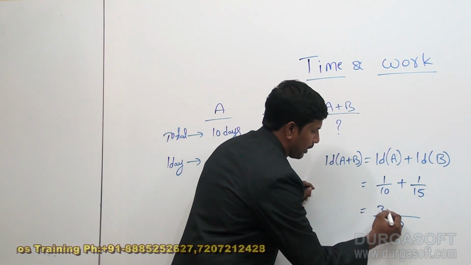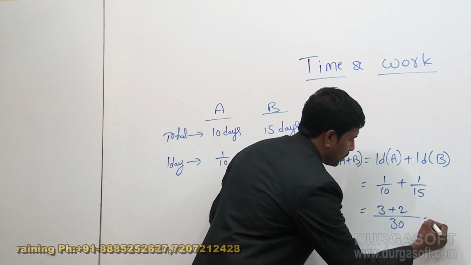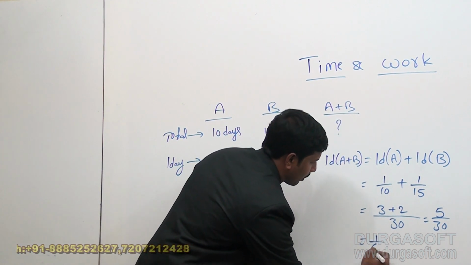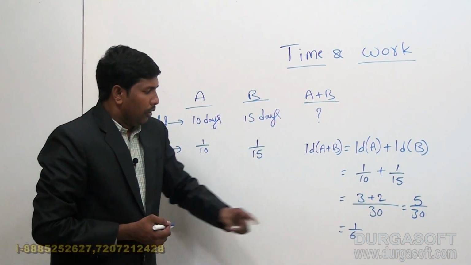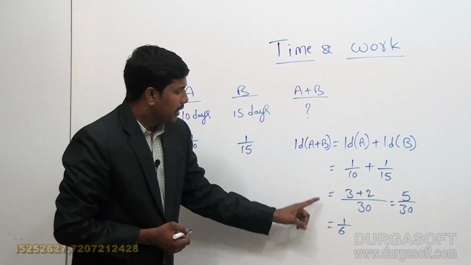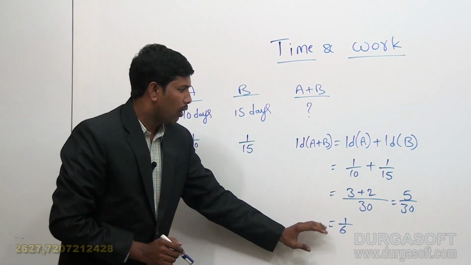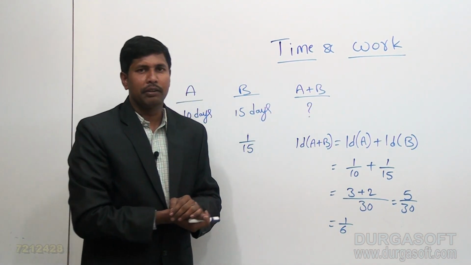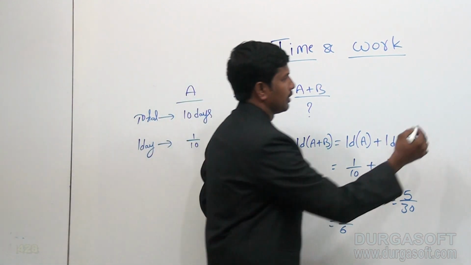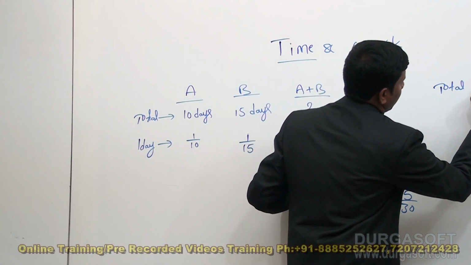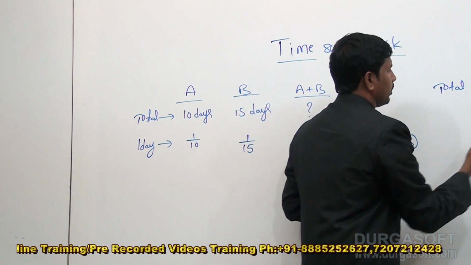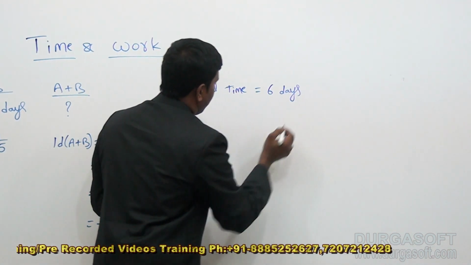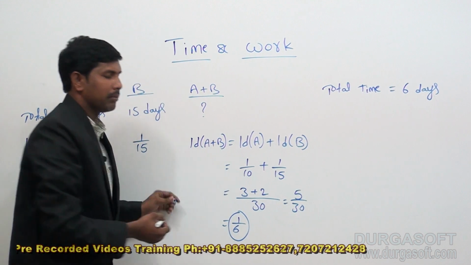So 3 plus 2, which means 5 by 30, which is 1 by 6. So 1 day work of A and B is 1 by 6. From this we can conclude that the total time required by A and B to complete the work is 6 days, because 1 day work is 1 by 6.